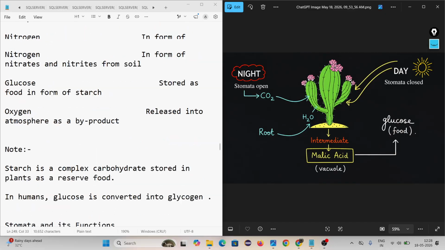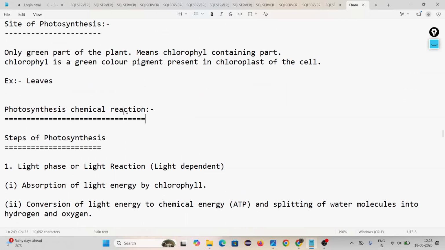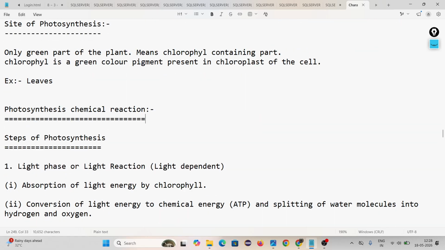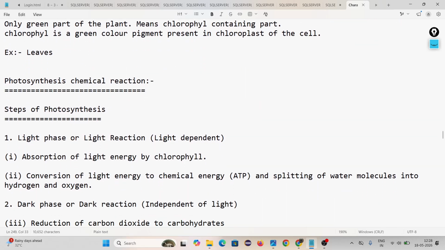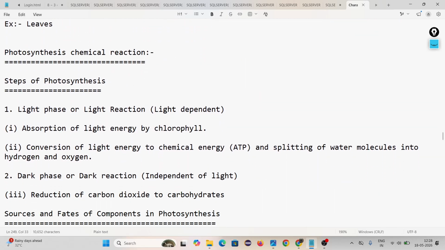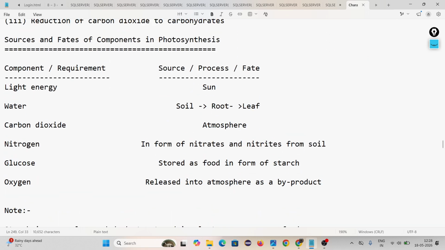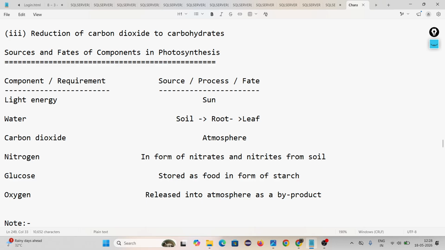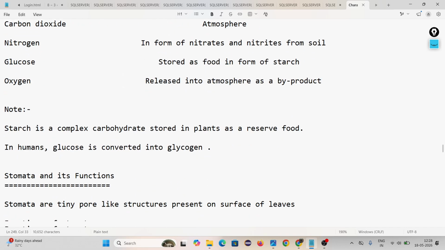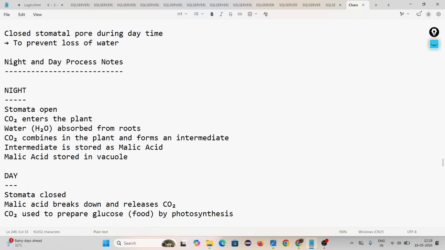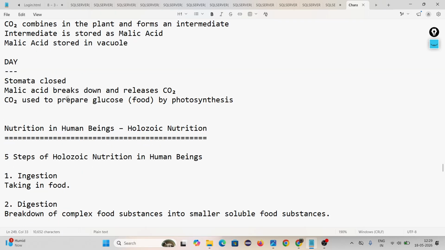This is the long question. Look, the long question starts from here. Photosynthesis in autotrophic plants, then the site of photosynthesis, chemical reaction. You have to write the equation here. Then the steps of photosynthesis, sources and fate of components in photosynthesis. Then stomata and their function. Then photosynthesis in desert plants, night and day. With this, we completed photosynthesis in an autotrophic plant.